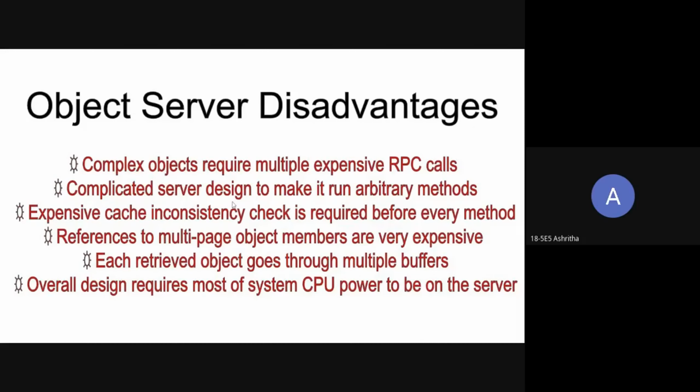And complicated server design to make it run arbitrary methods. Like if the server has a lot of data, then retrieving the objects from it is a very hard thing. Then expensive cache, inconsistent cache. Cache is a costly thing, and maintaining a lot of data in a cache is also hard. If we have to maintain multiple objects, then we have to remove some page objects and get some more objects. So it is a time-taking and memory-based process.